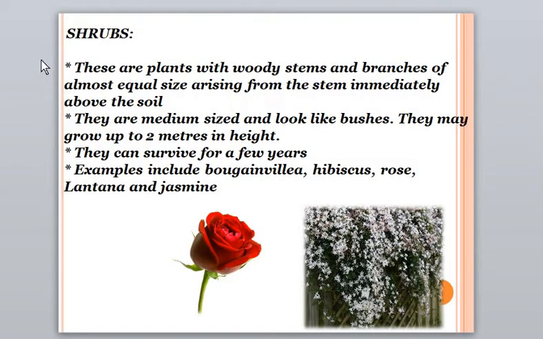Second one is shrubs. These are plants with woody stems and branches of almost equal size arising from the stem immediately above the soil. They are medium sized and look like bushes. They may grow up to 2 meters in height. They can survive for a few years. Examples include bougainvillea, hibiscus, rose, lantana and jasmine.